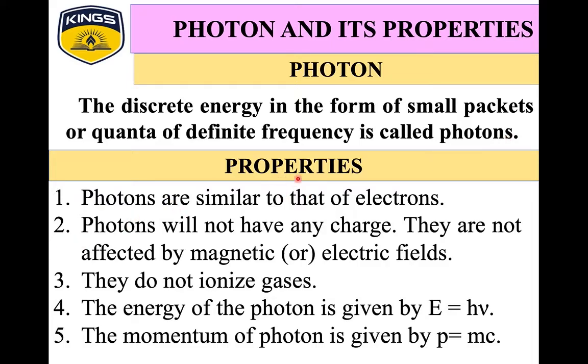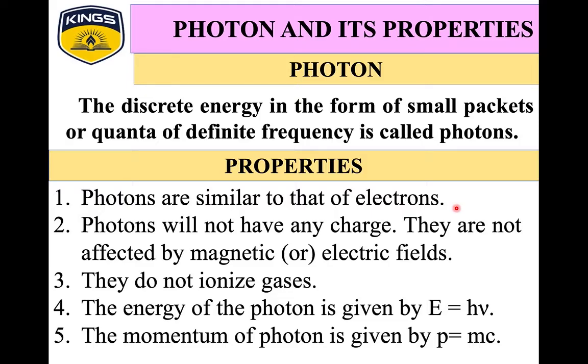Now, the properties of photons. The photon is similar to that of an electron, but the photon will not have any charge, positive or negative. Also, we can't say that it is neutral charge, that is, no charge.